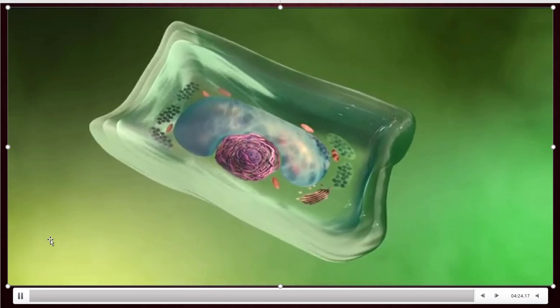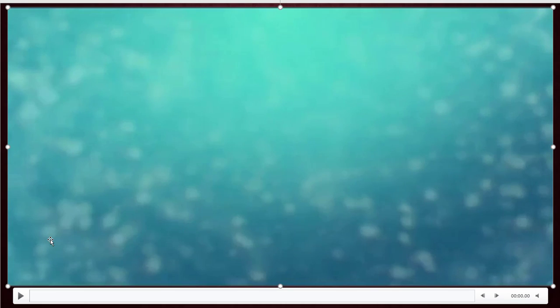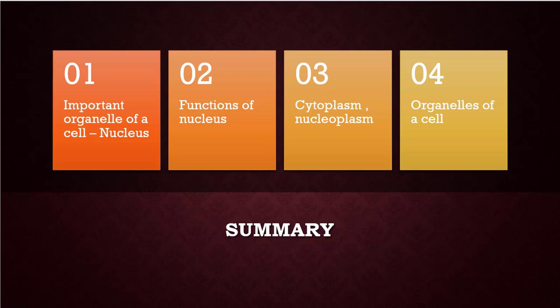Okay children, these are the different kinds of organelles present in cells. And now I am moving on to the summary. What we have seen up to now: the important organelle of a cell, that is the nucleus, and functions of the nucleus, cytoplasm, nucleoplasm, organelles of a cell. We have seen these concepts now.